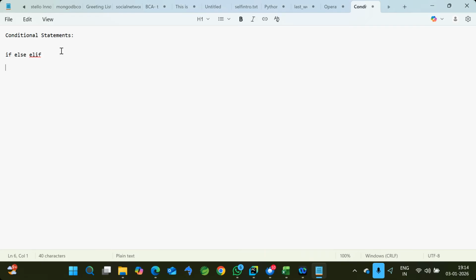We don't have switch or the conditional with question mark and colon, all of that is removed in Python. We have only one straightforward option, if else. If you want to check a condition, write the if statement, otherwise it's not required. The syntax will be: if condition colon.